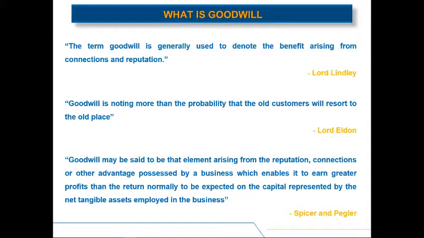That means by employing rupees 1 lakh, if the normal rate of return is 10,000, then the business should be earning 10,000 rupees per annum. But if by employing rupees 1 lakh the business is able to generate returns up to 12,000, then the extra 2,000 that the business is earning is purely on the basis of its goodwill.